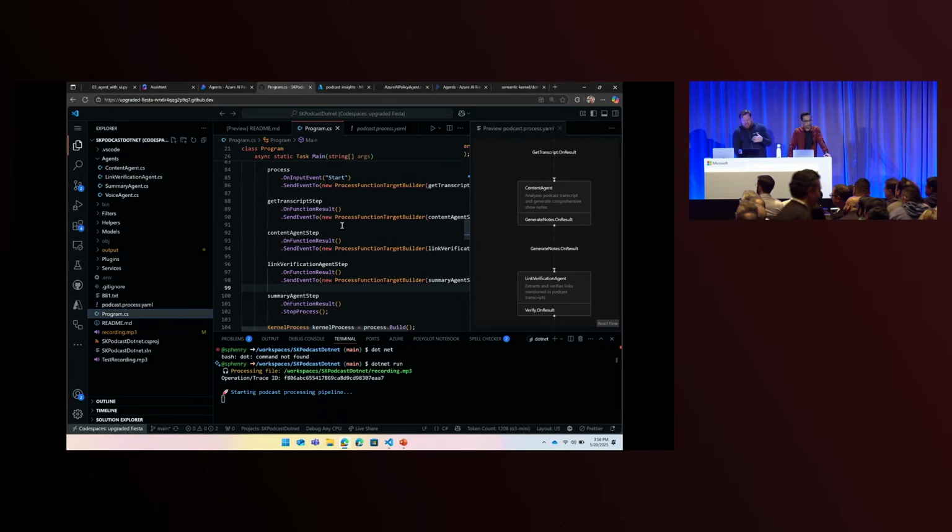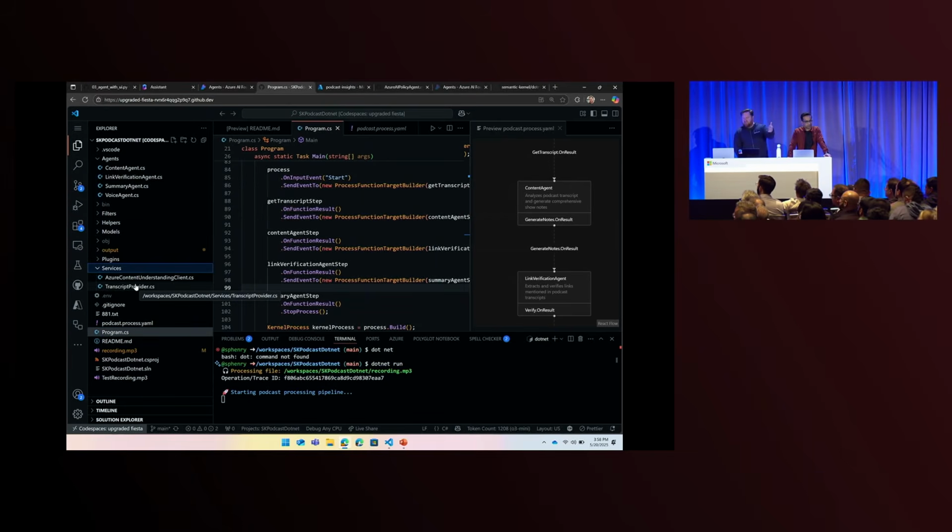So you can see here in each of these steps, some of them are agents, some of them are just services that we have. So we talk to our transcription service, which isn't an agent, it's just a service that we have available. And we're able to run all those things in code and have these very complex business processes that combine agentic steps and non-agentic steps.